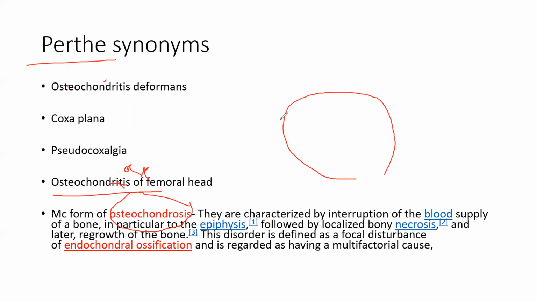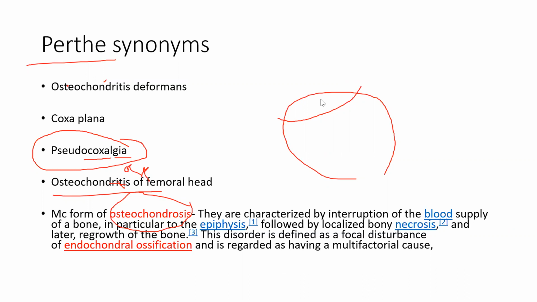Avascular necrosis of the head is a portion of the head in which it will become plana, it will become deformed, okay, and it is an osteochondrosis. It is also known as pseudocoxalgia. So coxa means your hip joint, algia means it's painful, okay.